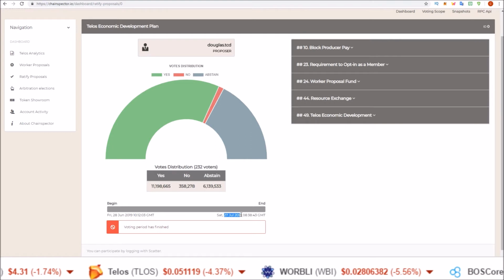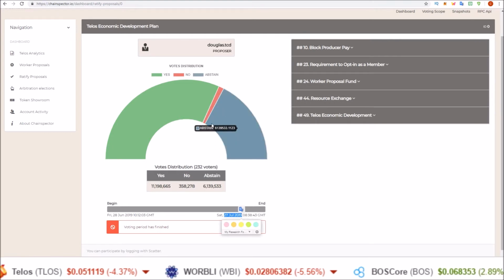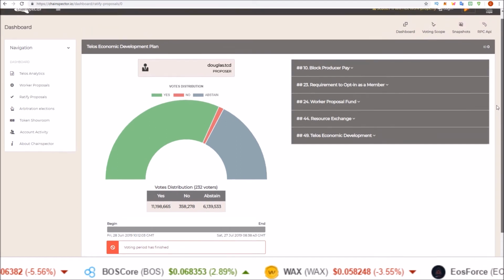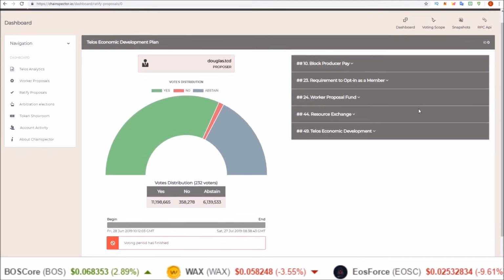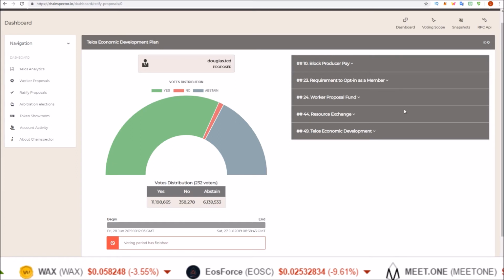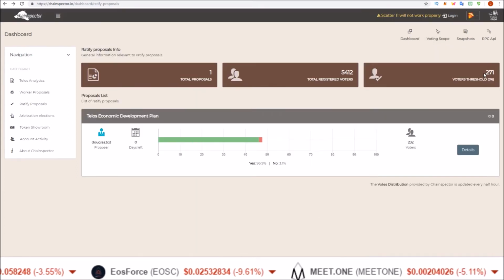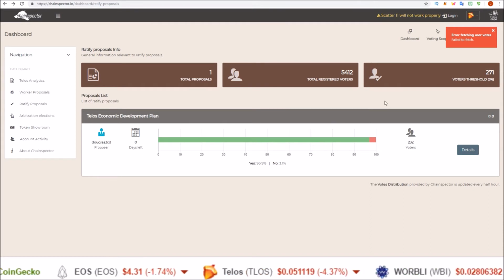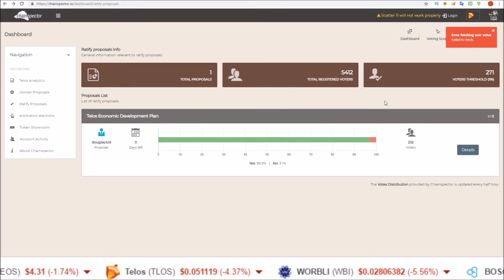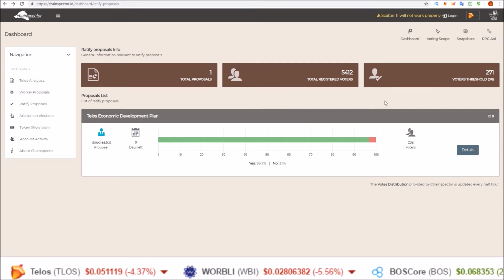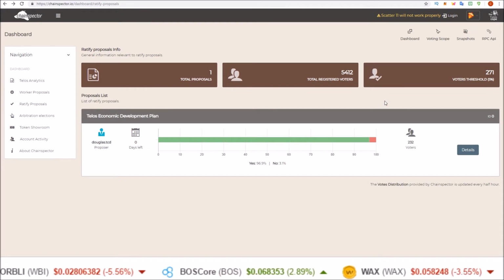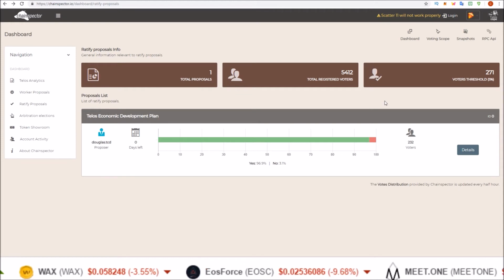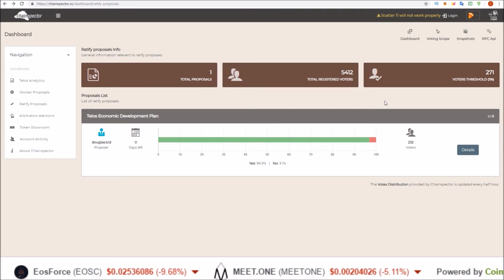So back on July 27th, when the voting for the TEDP did come to an end, I was the first in the Telegram asking about what this means because of the threshold of voting accounts being pushed above the actual number of voting accounts. And members of Telos block producers and the Telos core development immediately made it known that they are aware of the problem and are talking amongst themselves, looking through the code, looking through the governance documents.